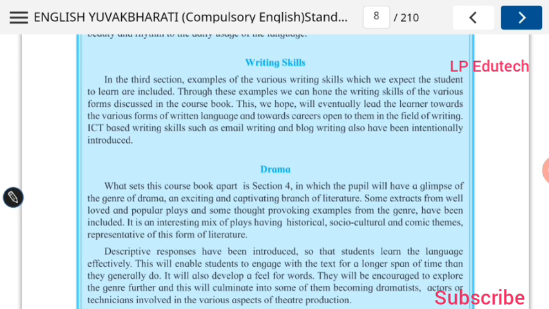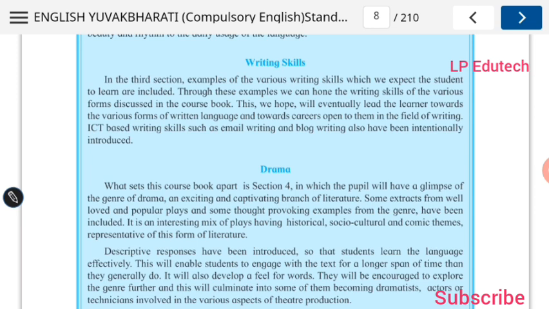So it will lead you to the field of writing. Various careers will also be open to you in the field of writing. You are able to learn the various forms of written language. Even ICT based writing skills such as email writing and blog writing have been intentionally introduced. There is a special intention behind this, that is ICT based learning to be introduced.